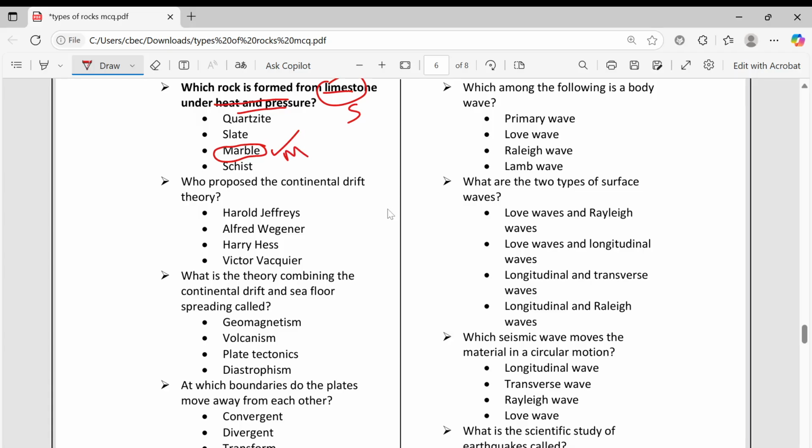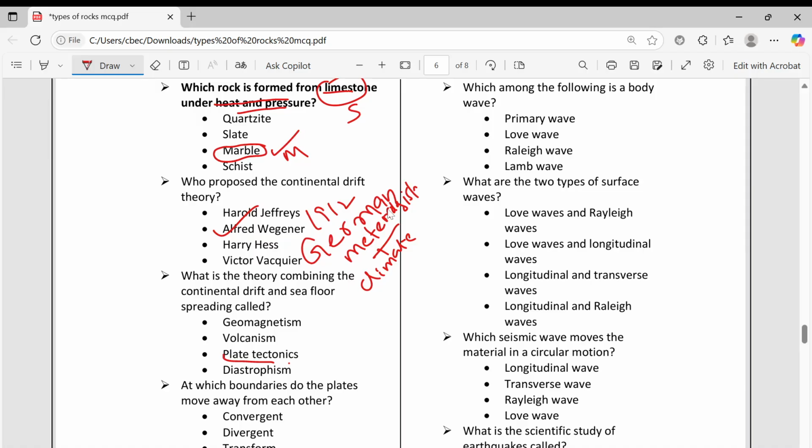This is metamorphic. Who proposed the continental drift theory? This is a famous question. Alfred Wegener, in 1912. Who is he? He is a German meteorologist. Meteorologist means one who studies the climate. Next, what is the theory combining continental drift and seafloor spreading? That is plate tectonics.